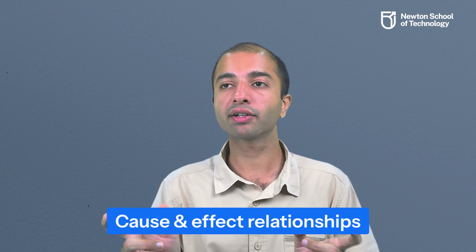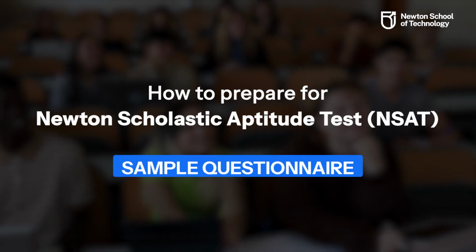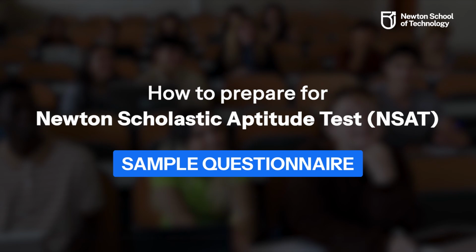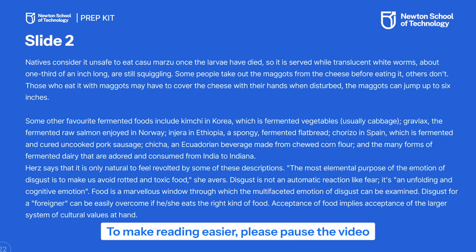Fourth can be again on the reasoning side: if an explanation of a specific phenomenon is given, are you able to identify the causes and effects of that phenomenon? That indicates a higher order reasoning skill, which is also critical for your career in computer science as well as artificial intelligence. So let us do a few questions here. The first question is from the reading comprehension subsection. As you can see on your screen, this is the passage that is given to you.